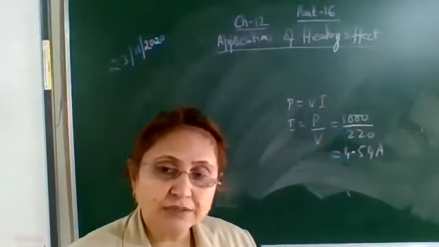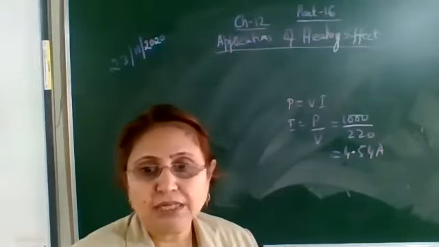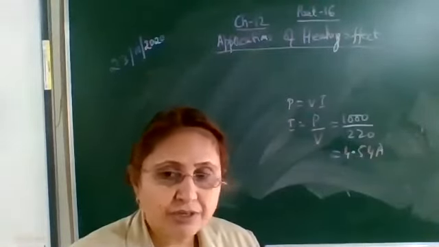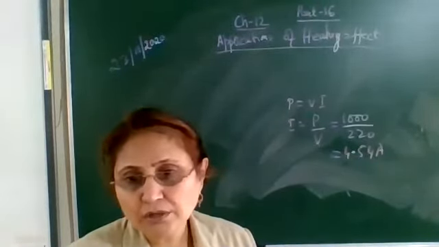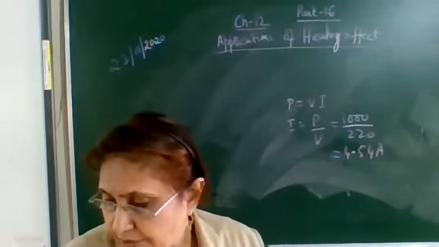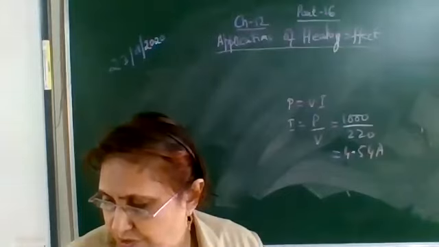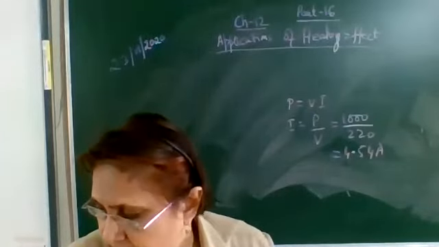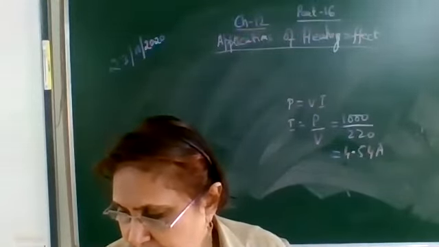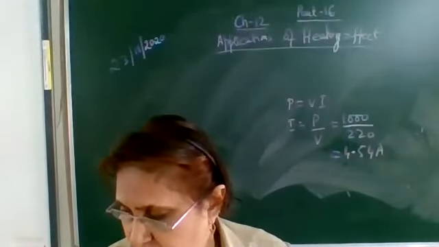This work done is equivalent to the energy. So the electrical energy consumed per unit time is also electric power. Electric power is defined as the electrical work done per unit time or the electrical energy consumed per unit time. Equation 12.21 gives the rate at which electrical energy is dissipated or consumed in an electric circuit. The power is given by V into I, which is also equal to I square into R, which is also equal to V square upon R.